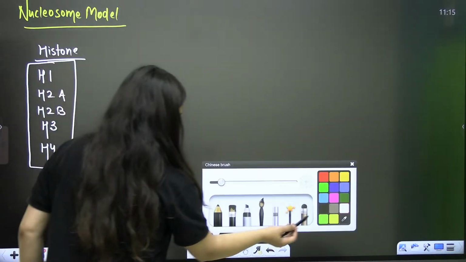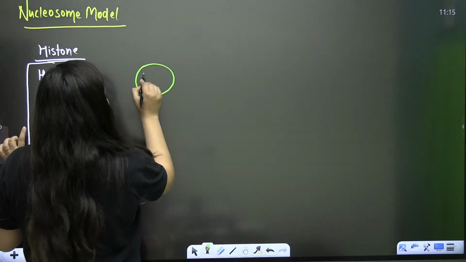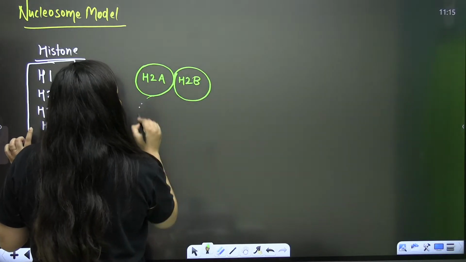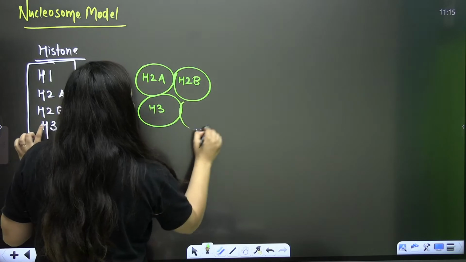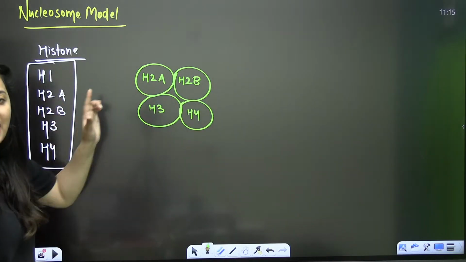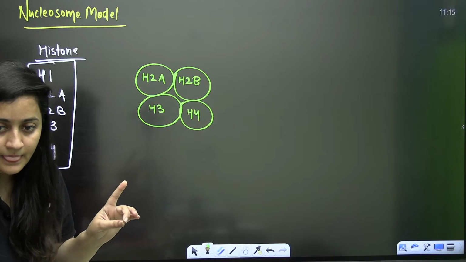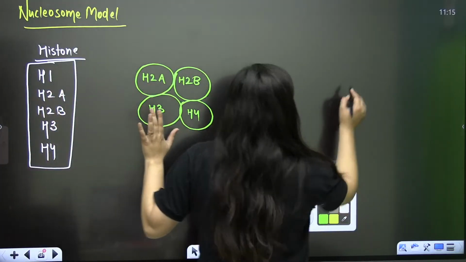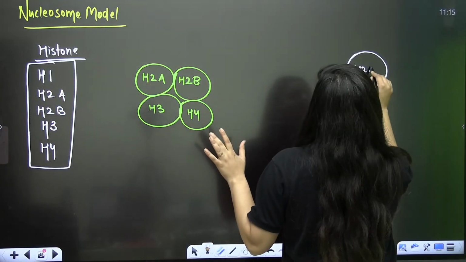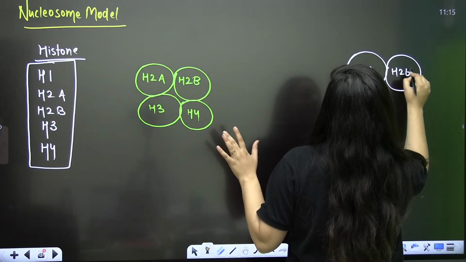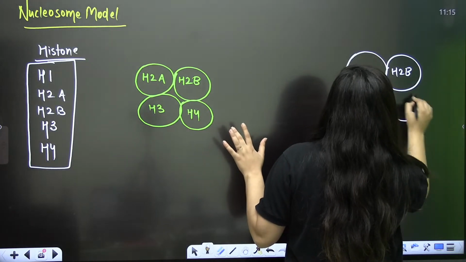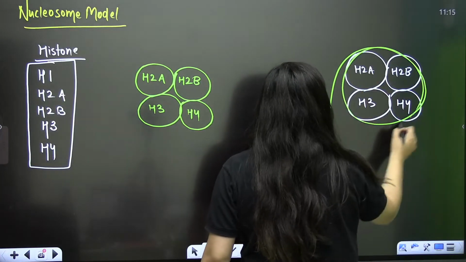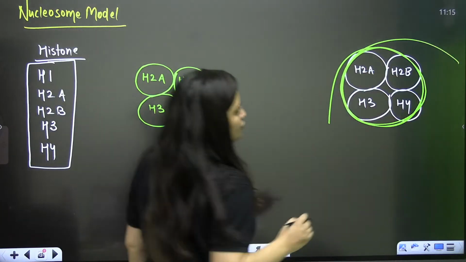So what is happening actually? Your H2A, H2B, H3, H4, they are forming an octamer. This is important. Actually, what is a nucleosome? When the DNA is coiled over this octamer of histone proteins, then you call it a nucleosome.